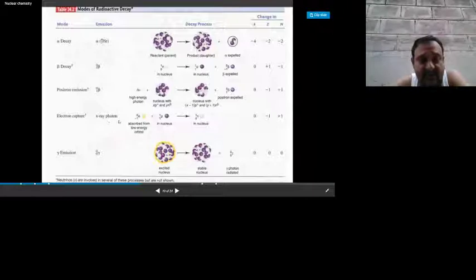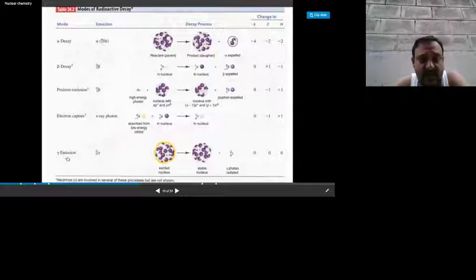When X-rays of low energy are absorbed into the nucleus, where the X-ray is nothing but an X-ray photon emitted from the low energy orbital of the same element and absorbed by the nucleus, it is converted into the daughter nucleus. Here the mass number doesn't change, but the atomic number is decreased by 1 unit. This is called K-shell electron capture.